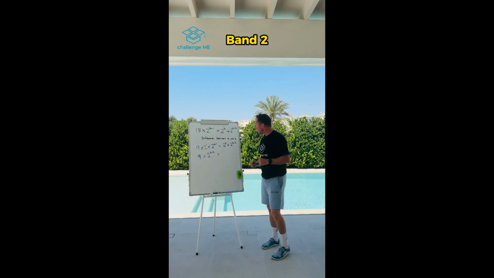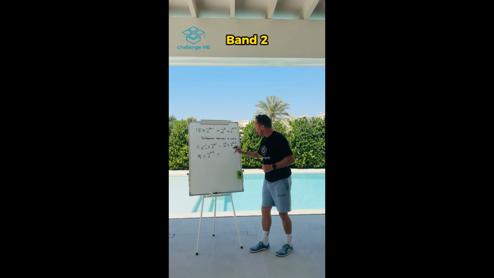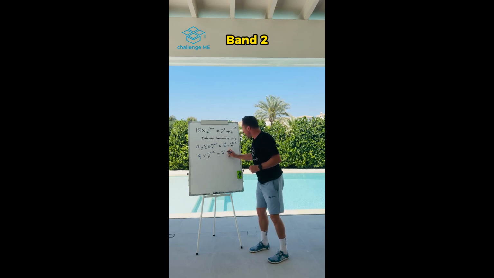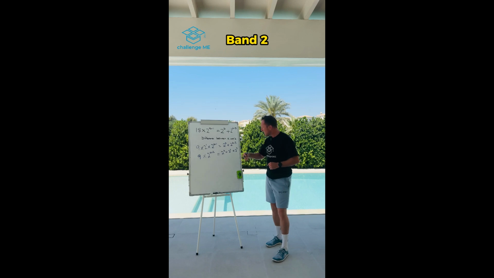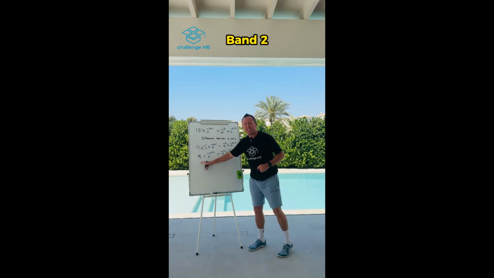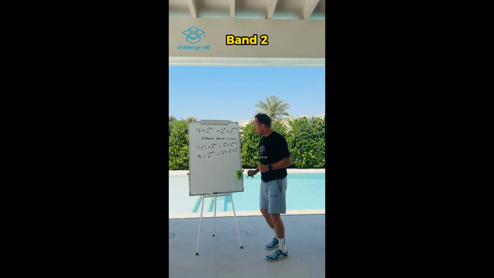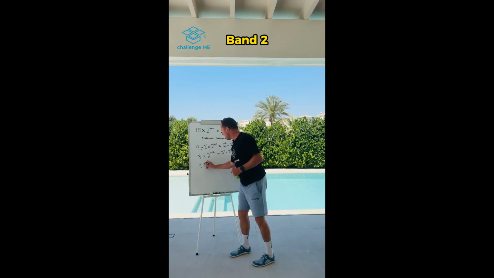But no, we need to get creative with our problem solving. Okay. What I can see here is 2 to the power of B plus 2 to the power of B times 2 to the power of 3. I'm essentially unsimplifying our work here because I know I need to get rid of this 9 and I see something over here. Okay, so now we have 9 times 2 to the power of A plus 2